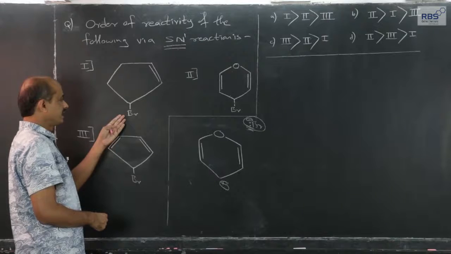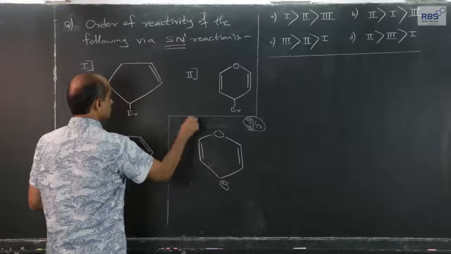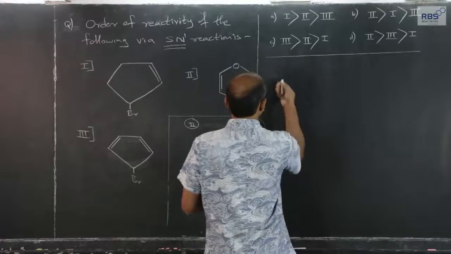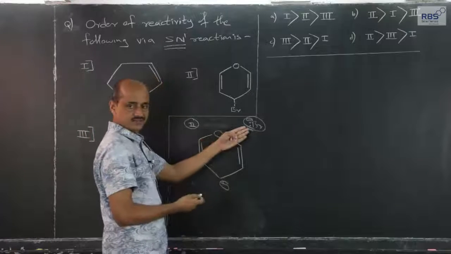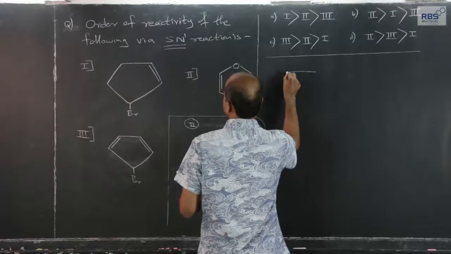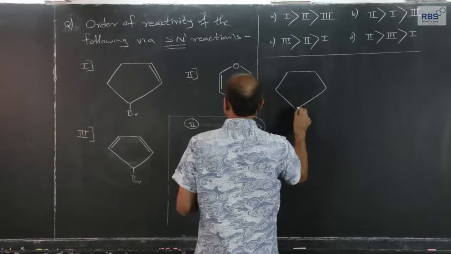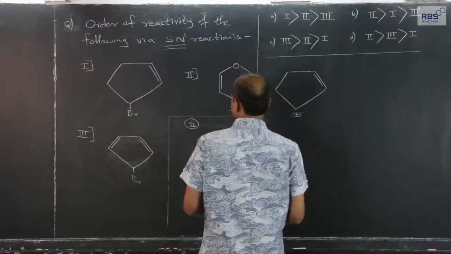Let me show carbonium ion for this also. This is for second option. For first one, the carbonium ion, let me write it here. Bromine will go out in the form of Br minus ions, same pattern, so I will not repeat it. Double bond, positive charge.